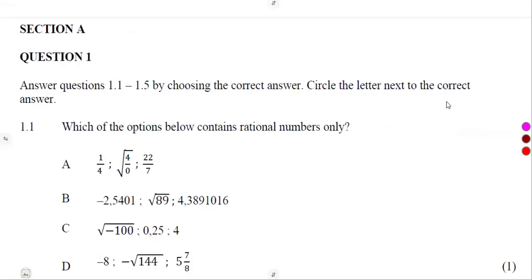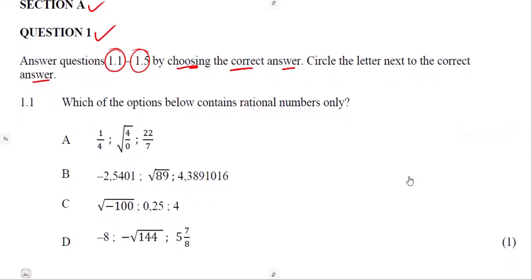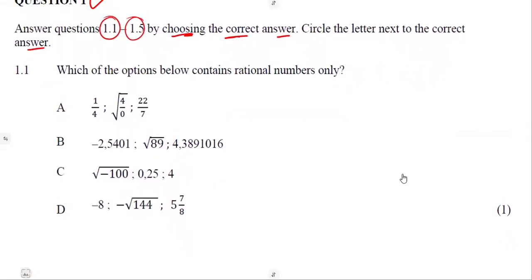Make sure that you read all the instructions. So on the first part, which is our section A, the first question that we are given here was to answer questions 1.1 up to 1.5 by choosing the correct answer, right? Then circle the letter next to the correct answer that you're given. So as we are given this part, it's just a multiple choice, guys, where the answers are already available. We just need to figure out which one is the exact answer that we are given.